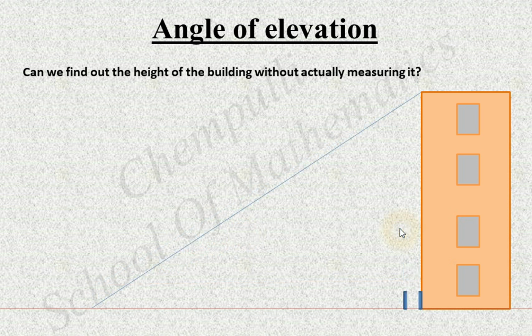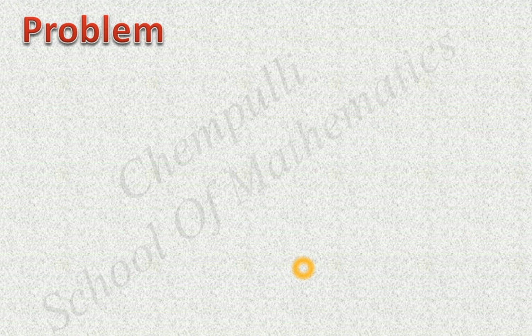Yes. Now this is a right angle triangle. Then by using this angle, that is the angle of elevation, we can find the height of this building. Then we can do one problem. Then at that time you get the idea about how to find the height of the building. Say, problem.